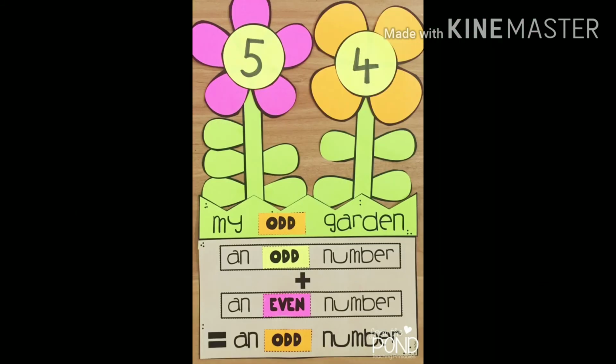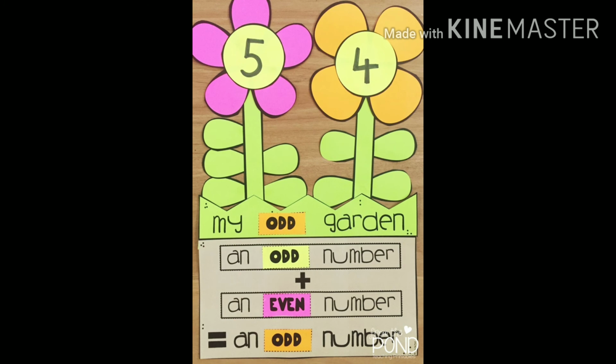One more important point is that we should always remember that an odd number plus an even number equals an odd number. Like 5 plus 4. 5 plus 4 gives us 9. 5 is an odd number. 4 is an even number. By adding an odd number and an even number, we are getting an odd number, because 9 is also an odd number.